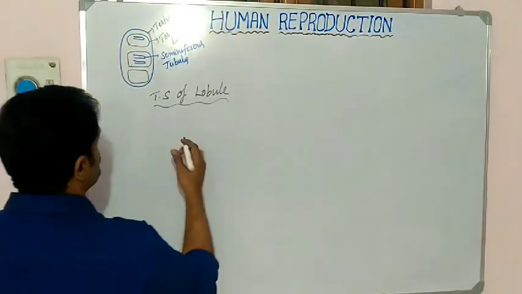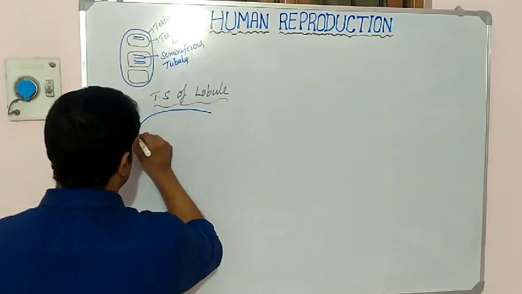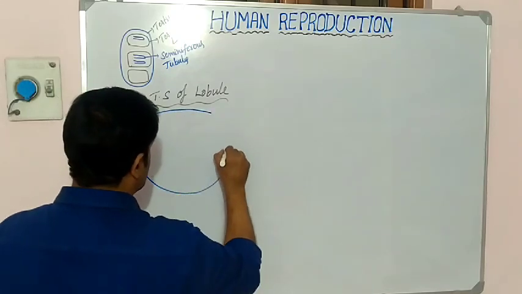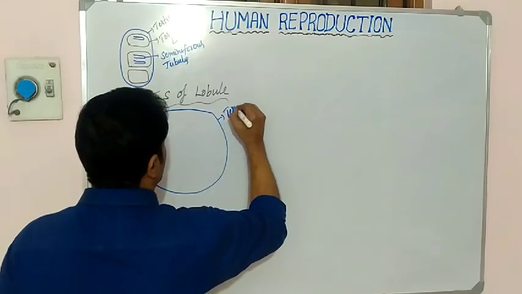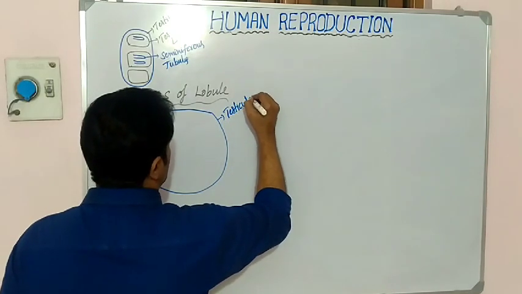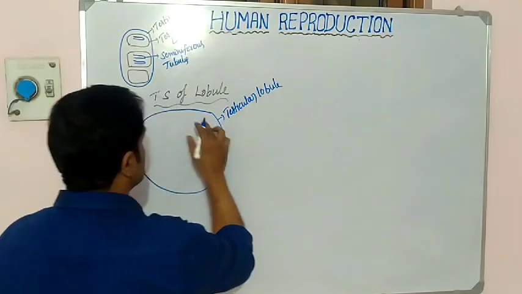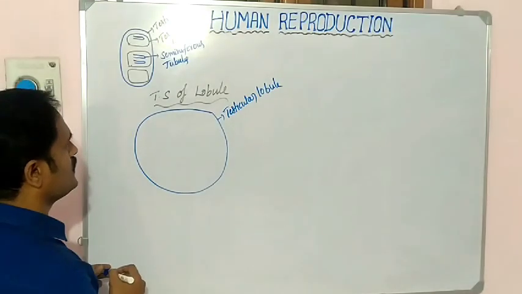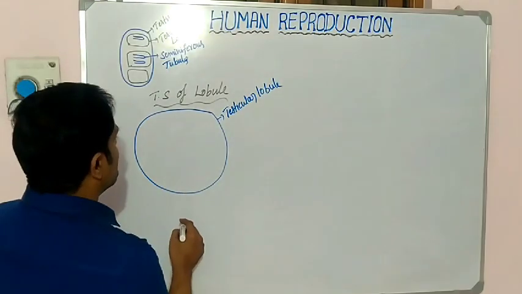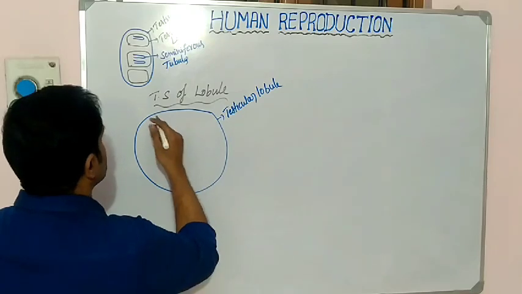For suppose this is the TS of lobule, this is one testicular lobule. This is the transverse section of the testicular lobule, and it consists of different types of cells.